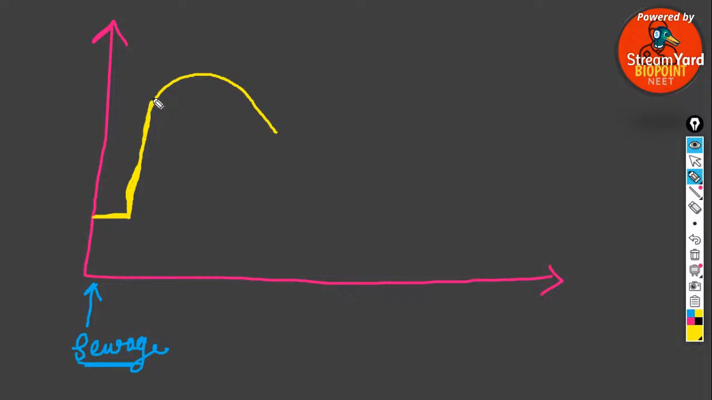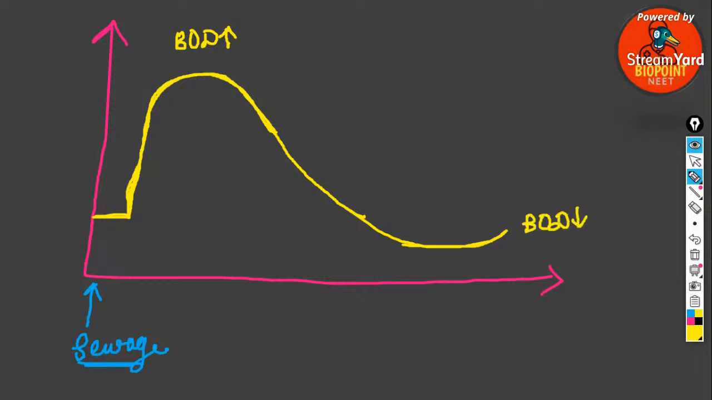Right at the point of sewage discharge, the amount of BOD will be very high. So this yellow is the BOD level. BOD level is very high at the point of discharge. But with the passage of time, it becomes very low. It reduces and reduces. So at this particular point, the BOD level is very low.